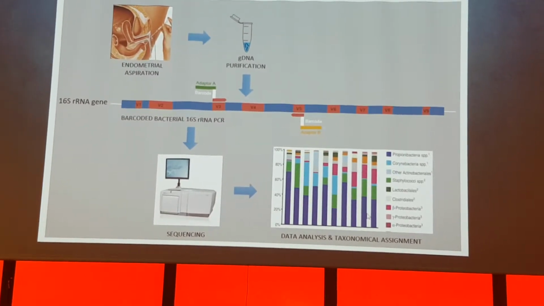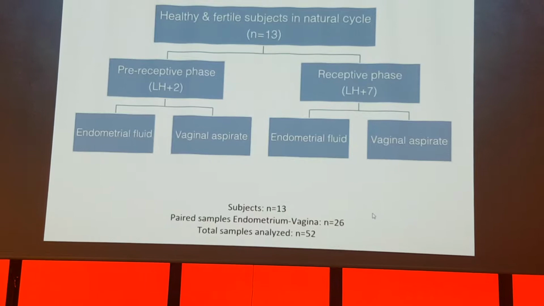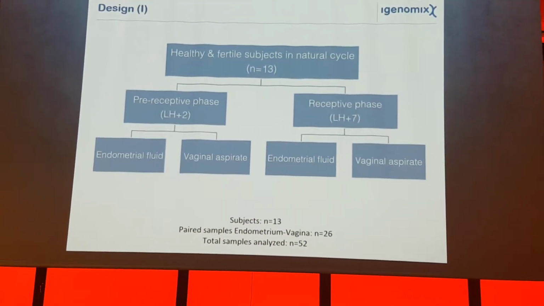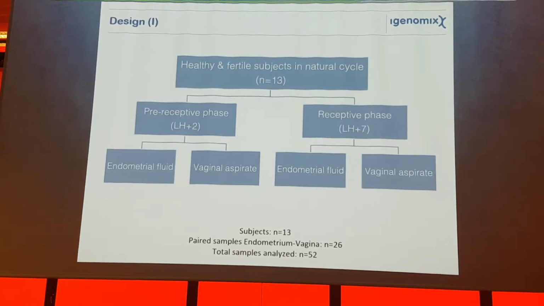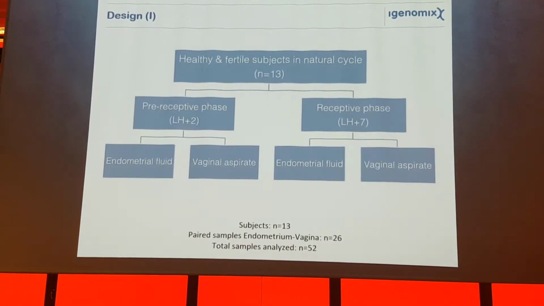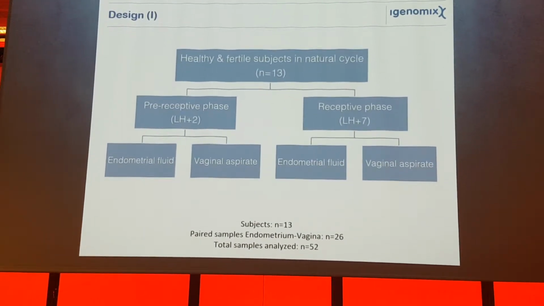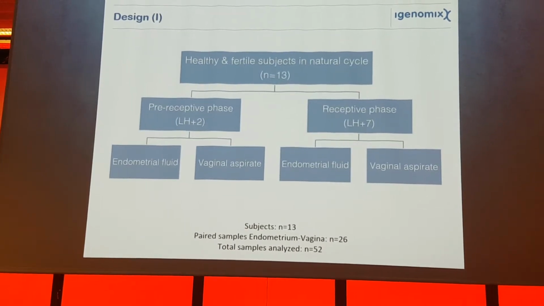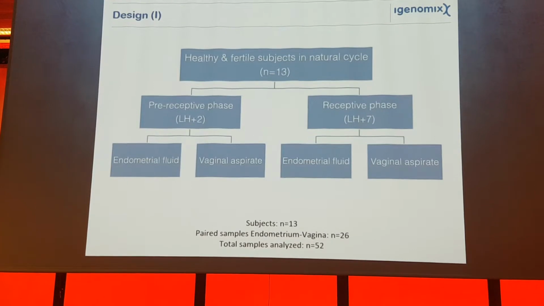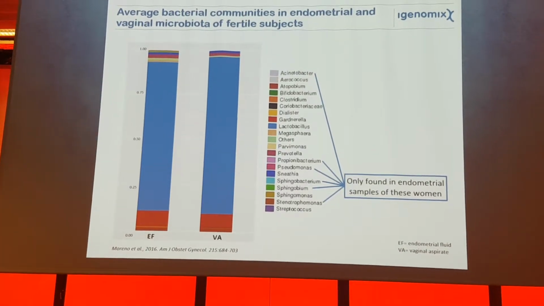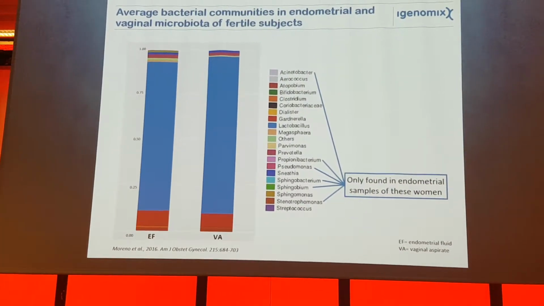So using this method, we designed a first pilot study in which we analyzed healthy and fertile subjects in their natural cycles, and we took the samples in the pro-receptive and in the receptive states, comparing endometrial fluid and vaginal aspirate. So two samples in the same woman at the same time. And these are the results. This is a summary of what we found.